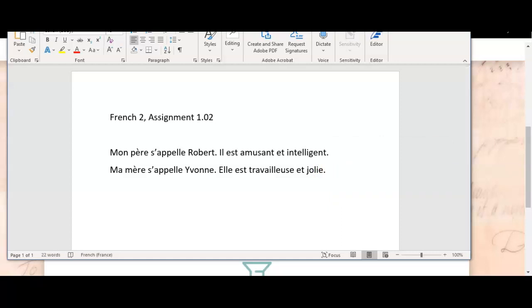Now let's do some plurals. Mes grands-parents, my grandparents. Grandparents, right? Male and female, but plural. And whenever there's one male, the noun automatically becomes masculine. Mes grands-parents, that is the plural form.